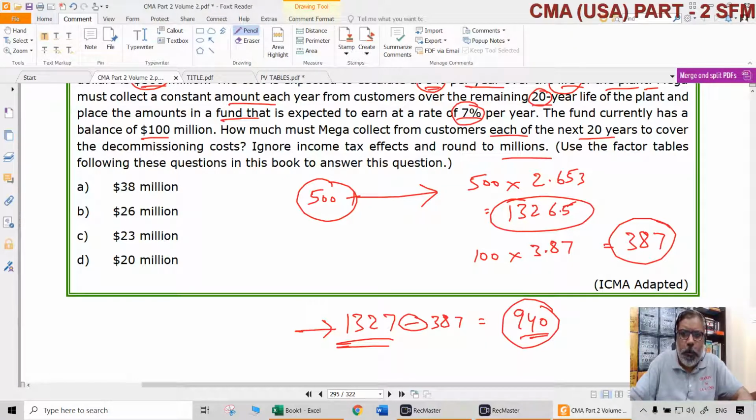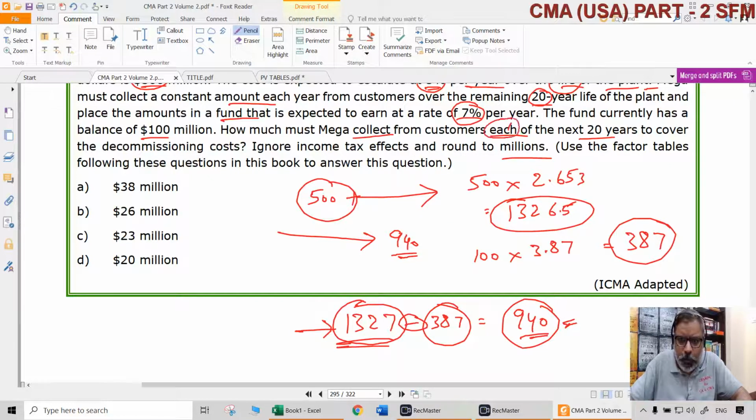Now the question is, it has to collect some amount from the customers each year for the 20 years to cover this cost. That means $940 million extra should be collected from customers. It will require $1,327 million and will have $387 million, but 940 must be collected from customers. The interest rate is 7%. Now each year, how much has to be collected? That means an annuity will come, for 20 years.